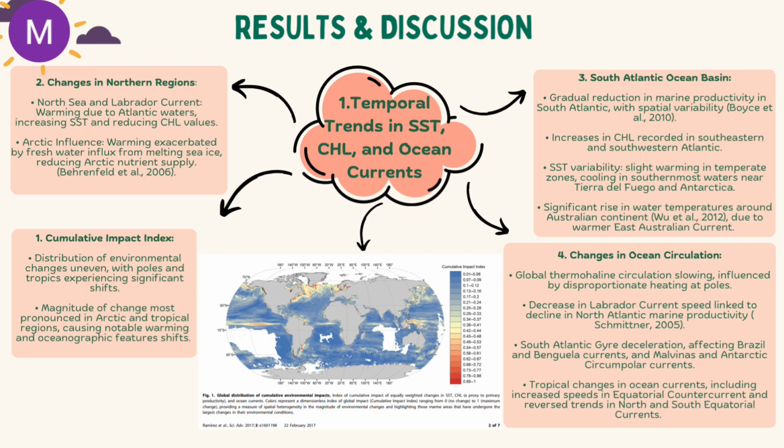Gradual reduction in marine productivity in the South Atlantic with spatial variability, according to Boyce et al. 2010. Increases in chlorophyll were recorded in the southeastern and southwestern Atlantic. SST variability shows slight warming in temperate zones and cooling in the southernmost waters near Tierra del Fuego and Antarctica.